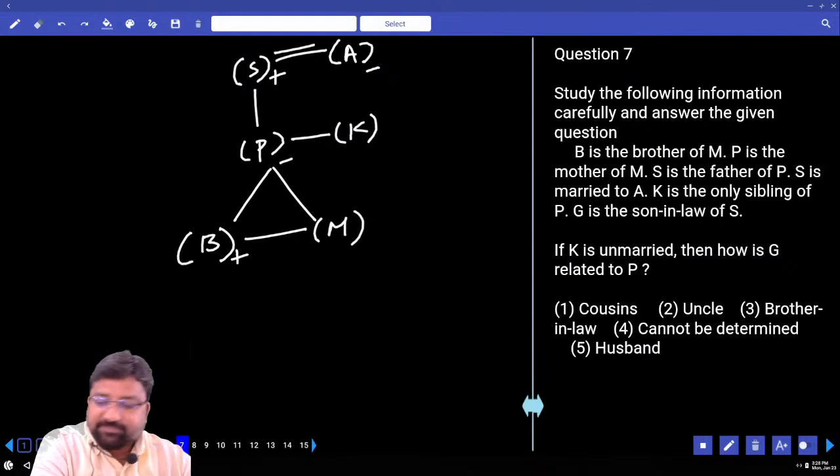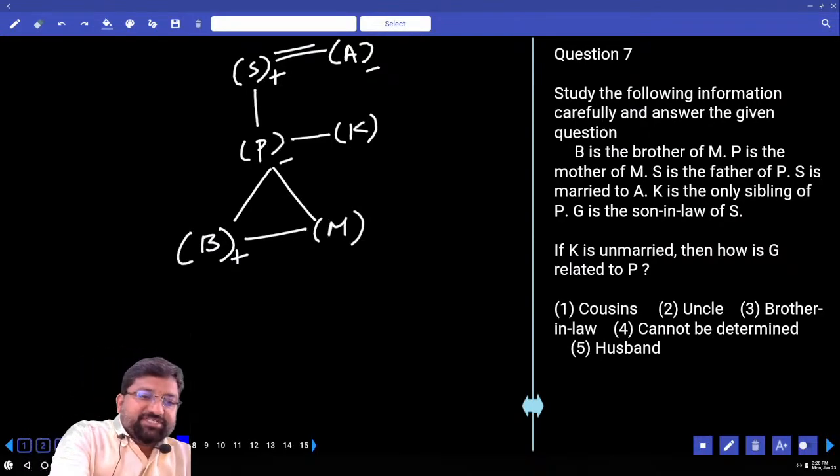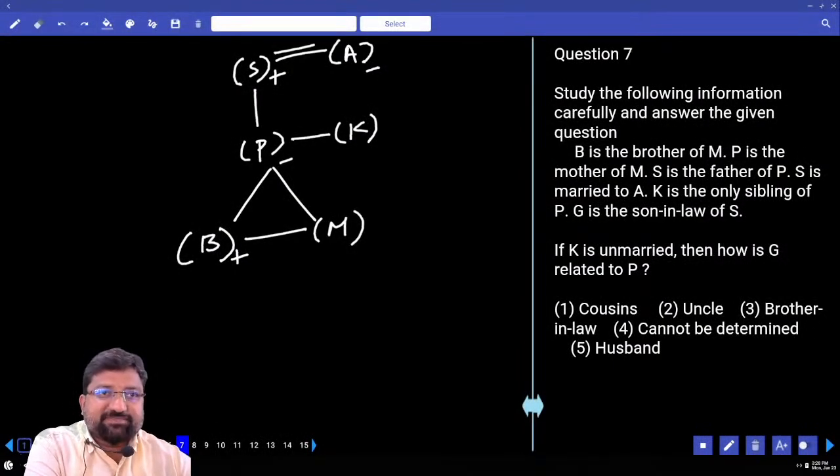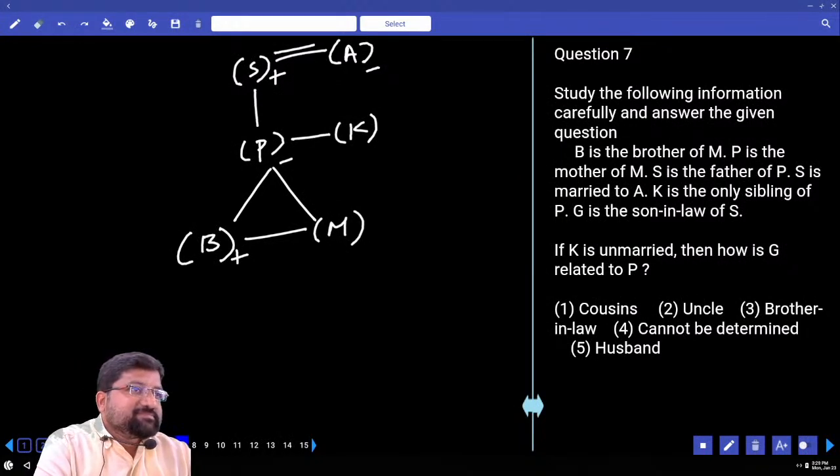Avuna kada? G is the son-in-law of S. I have a problem here. What's the problem? G is the son-in-law of S, that is, S's daughter's husband is G. What about the gender of K? Do you have any idea about the gender of K? No. Then how can I decide? So this G can be the husband of P or he can also be the husband of K.